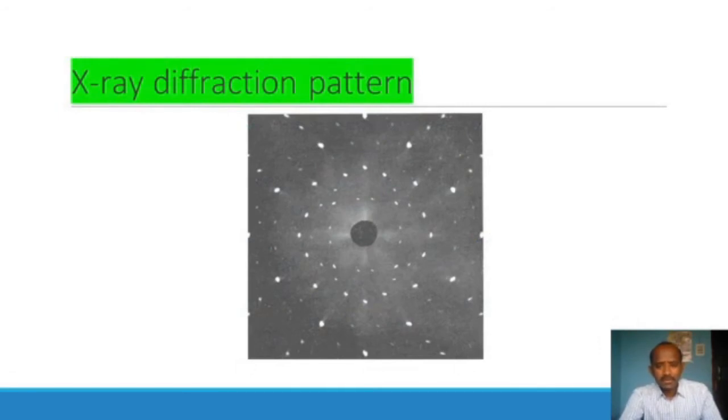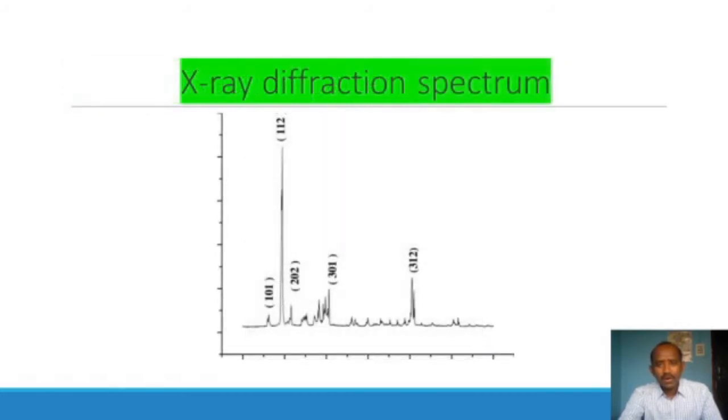Here what we are observing is a photographic film, the diffraction pattern. This can be analyzed to know the structure of the crystal, or we will get peaks, or a graph also. In the photographic film, we will get the X-ray diffraction spectrum. Each peak represents an interplanar spacing that diffracts strongly.